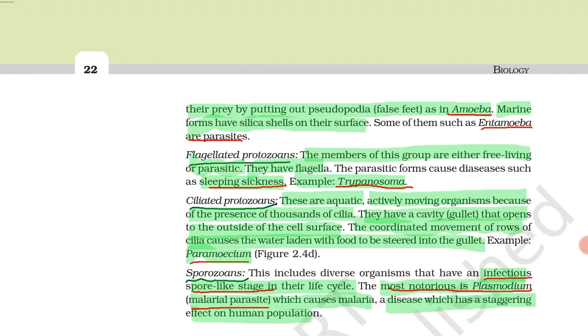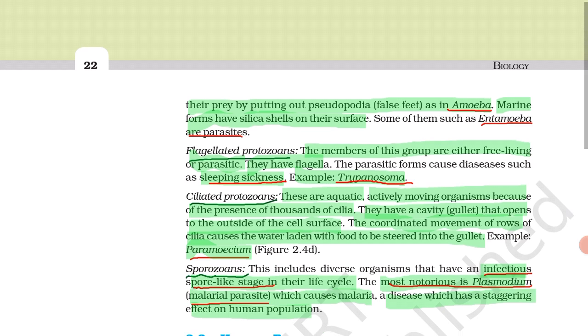For example, amoeba. Marine forms have silica shells on their surface. Some of them, such as entamoeba, are parasites. We have learned about silica in chrysophytes, and here also there is mention of silica: marine forms have silica on their surface.